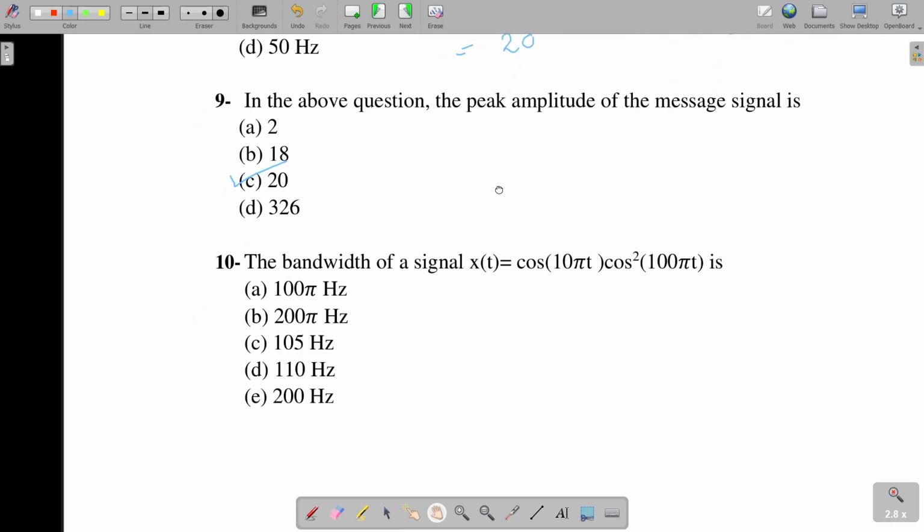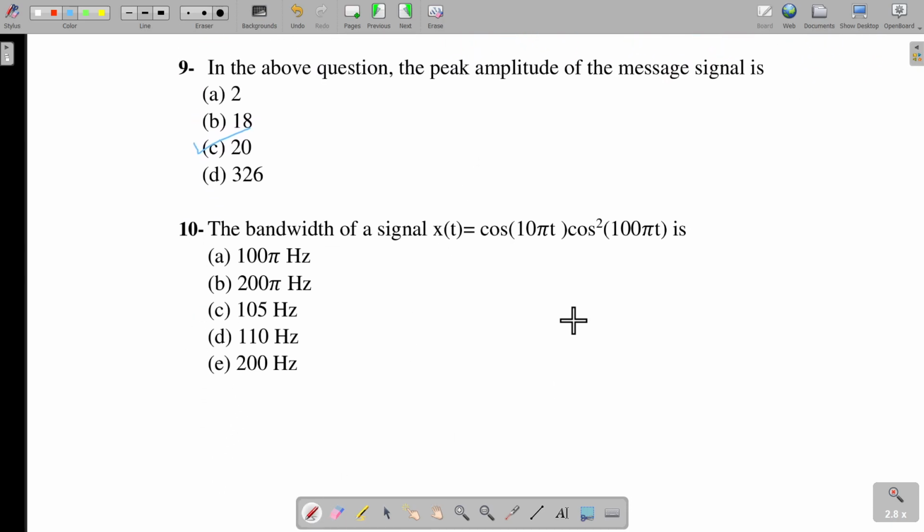Finally, the last MCQ, which was a bit complicated, but not that complicated. It is asking what is the bandwidth of the message signal. We have x of t is equal to cosine 10 pi t cosine square 100 pi t. Let us first find the frequency of this cosine square term. Because we have a square over here, the angular frequency of this signal will be 2 omega. Here you can see that omega is equal to 100 pi. So here we are going to have 200 pi.